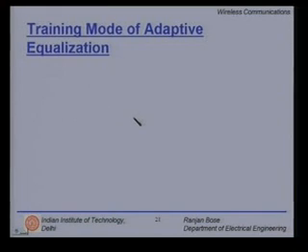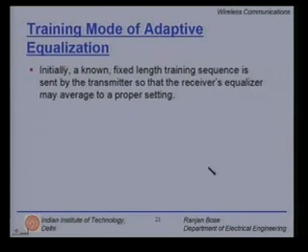Let us talk about the training mode of adaptive equalization. What do we do in a training mode? Initially, a known fixed length training sequence is sent by the transmitter so that the receiver's equalizer may average to a proper setting.